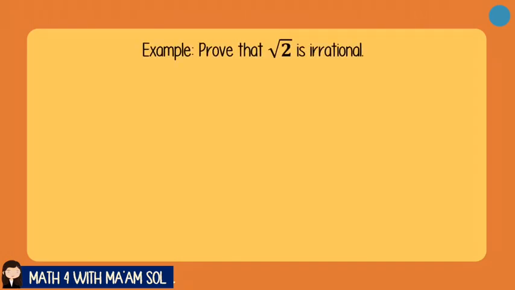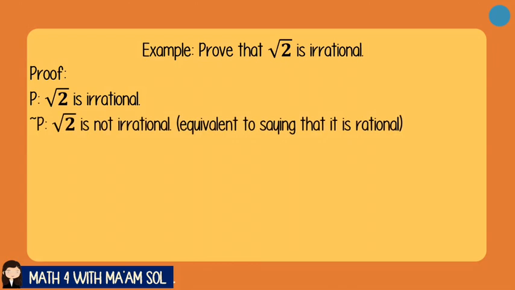Let's say we want to prove that the square root of 2 is irrational. So we begin the proof by stating the statement first. The statement is the square root of 2 is irrational. The negation of that is the square root of 2 is not irrational, which is equivalent to saying that the square root of 2 is rational.